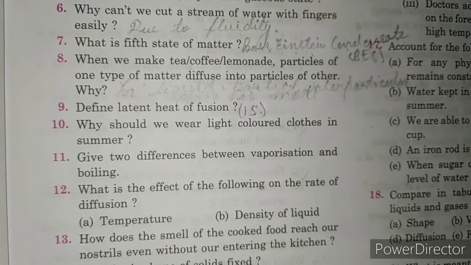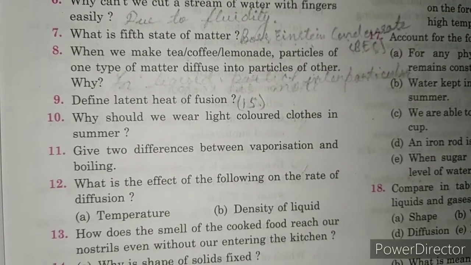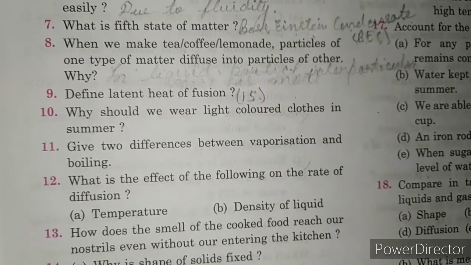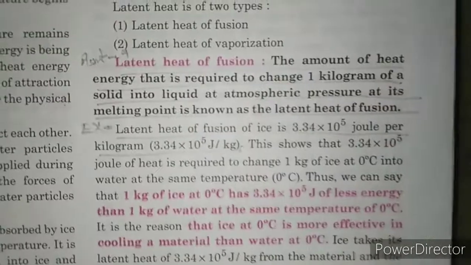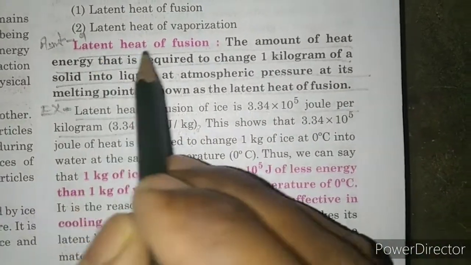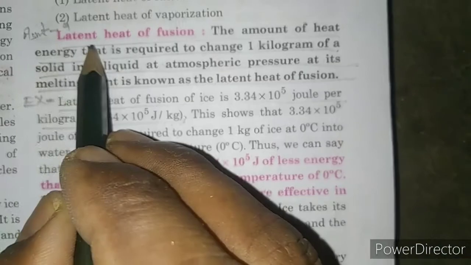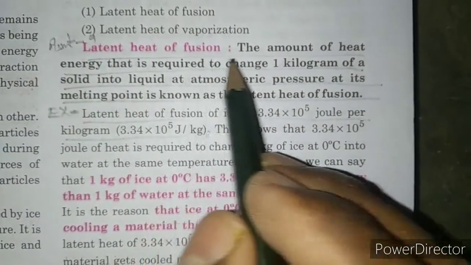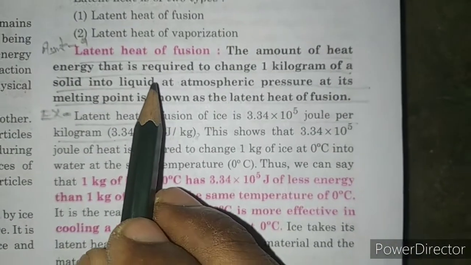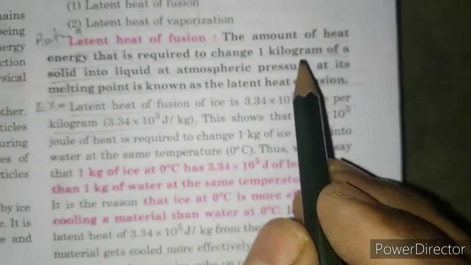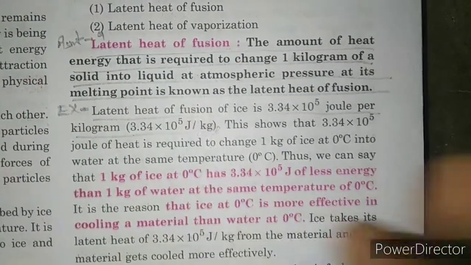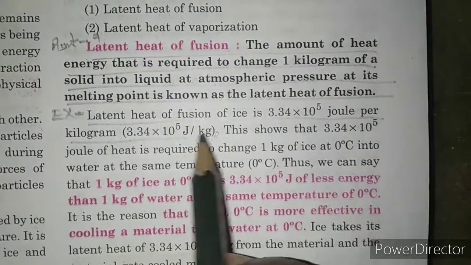Now let us define latent heat of fusion. Its answer has been given on page number 15. You will write the heading latent heat of fusion and you will write the definition.